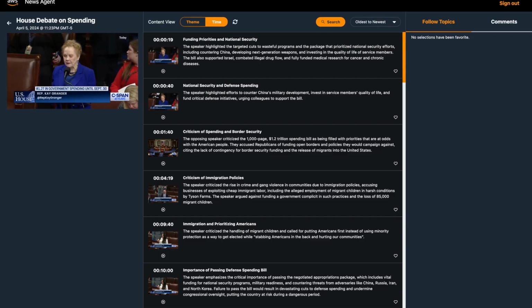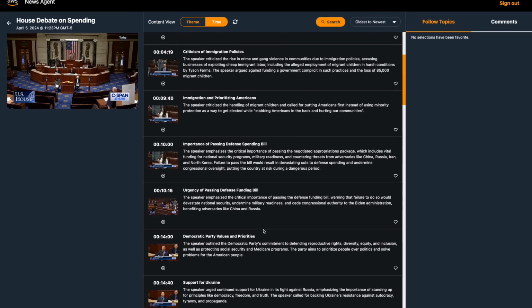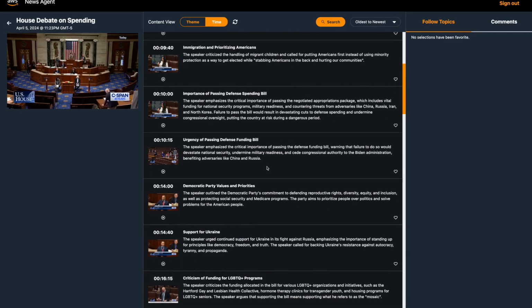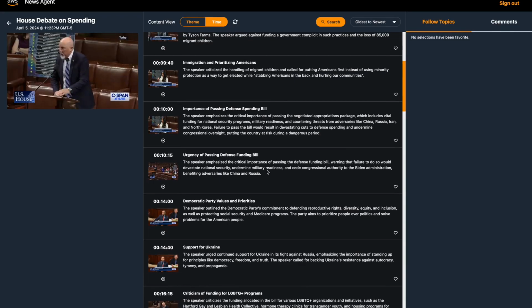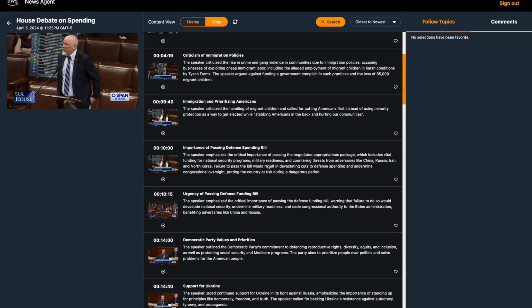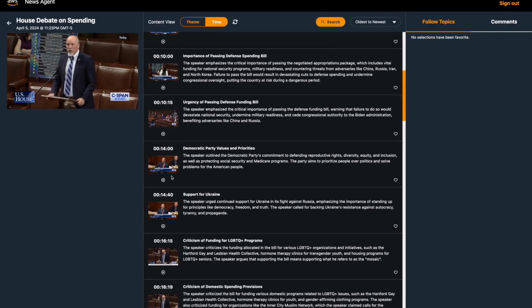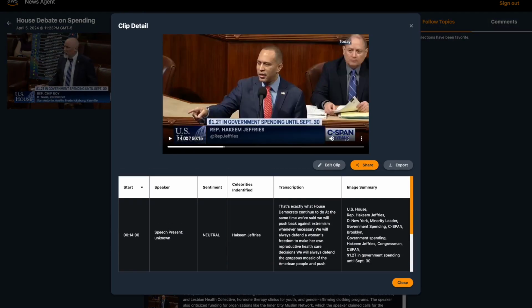and more efficiently. So if we look at the demo we have here, this is the House debate on spending that we're using, and it's been processed as part of the automation by our Amazon Bedrock service to establish what different themes are emerging and a summary for each one of those. And so what we've done is taken the transcription with our Amazon Transcribe service and then enriched it with the time code of that so that we can come back and have the generative AI process recommend different clip timings. And so we can click on any one of these to view it, listen to it.